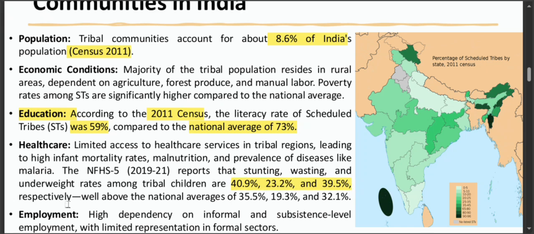Focus on these numbers. 23.2% suffer from wasting and 39.5% are underweight. These numbers are much higher than the national averages, reflecting the urgent need for better health services in these regions.